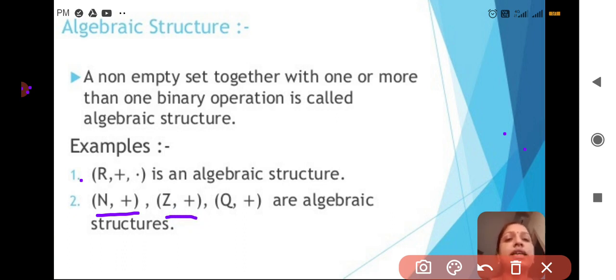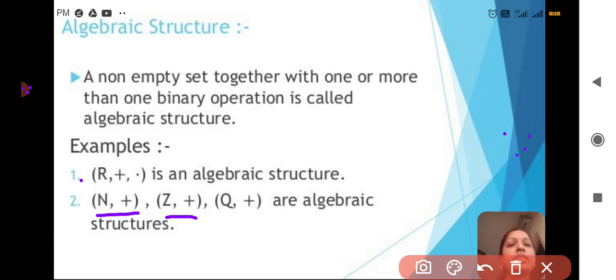Similarly, (Z, +), where Z is the set of integers, also applies the binary operator addition on the integers. And (Q, +) also applies the binary operator addition on the rational numbers. Like this we indicate algebraic structures. These are all called algebraic structures.